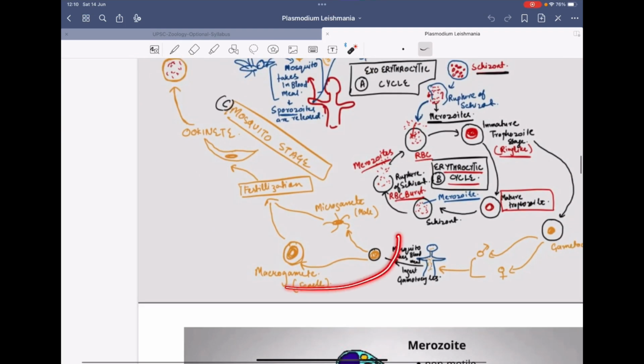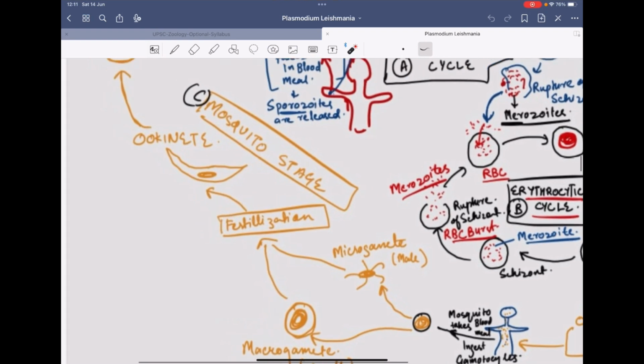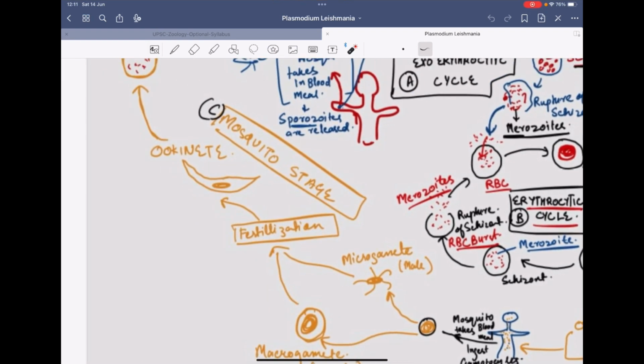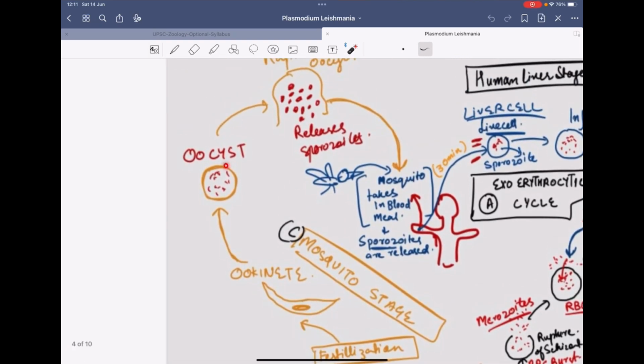Now once it takes the blood meal from this human, this cycle continues in the mosquito. These are the mosquito stages. In this case, the male gamete will form the microgamete, and the female gamete will form the macrogamete. Inside the mosquito, fertilization will take place and the ookinete is formed. This ookinete will then form the oocyst.